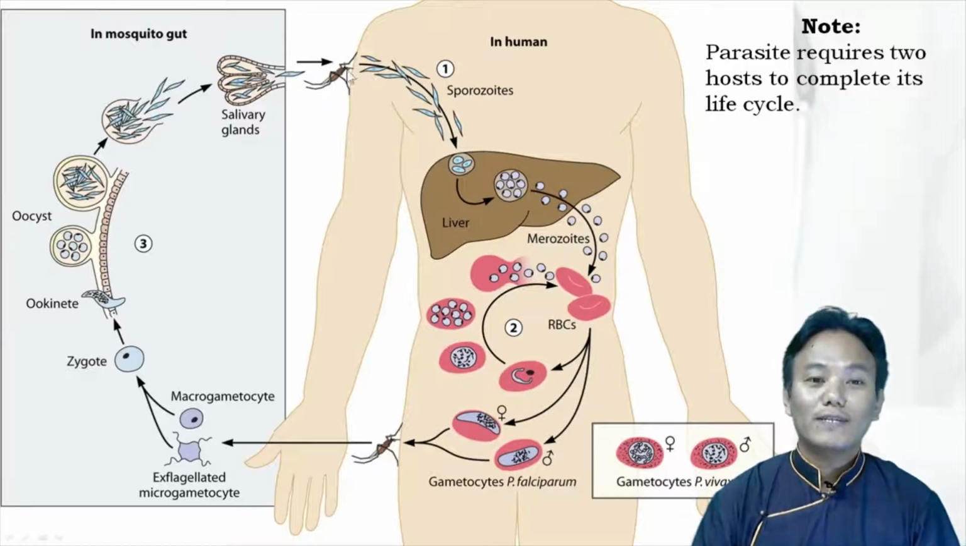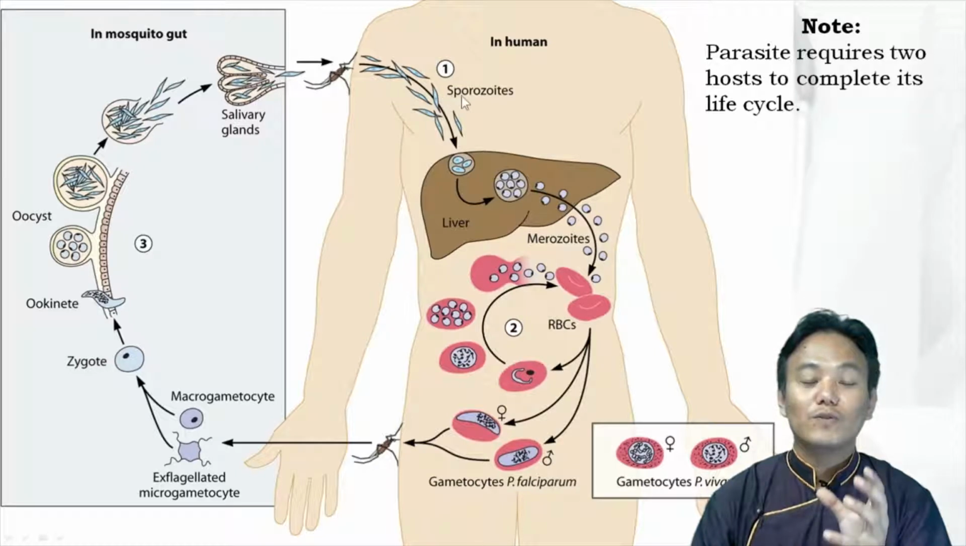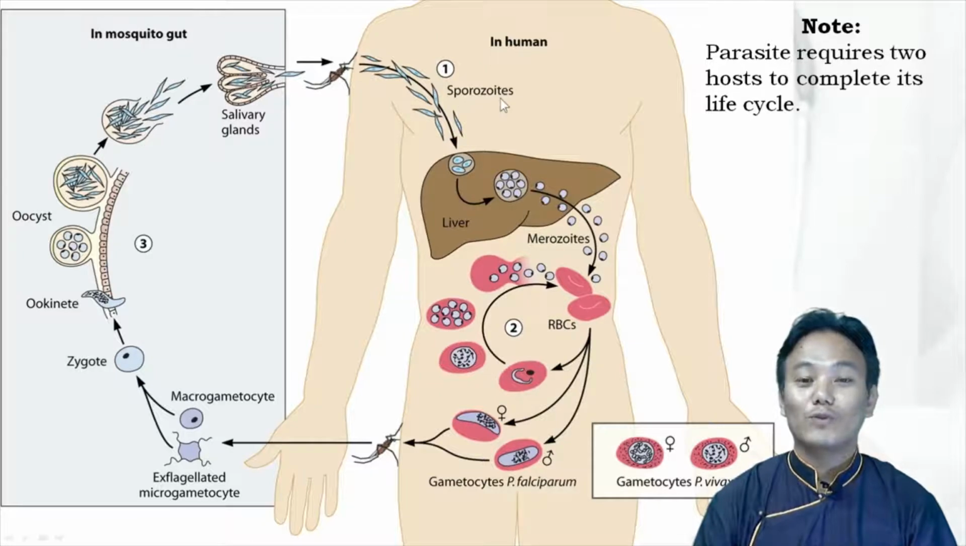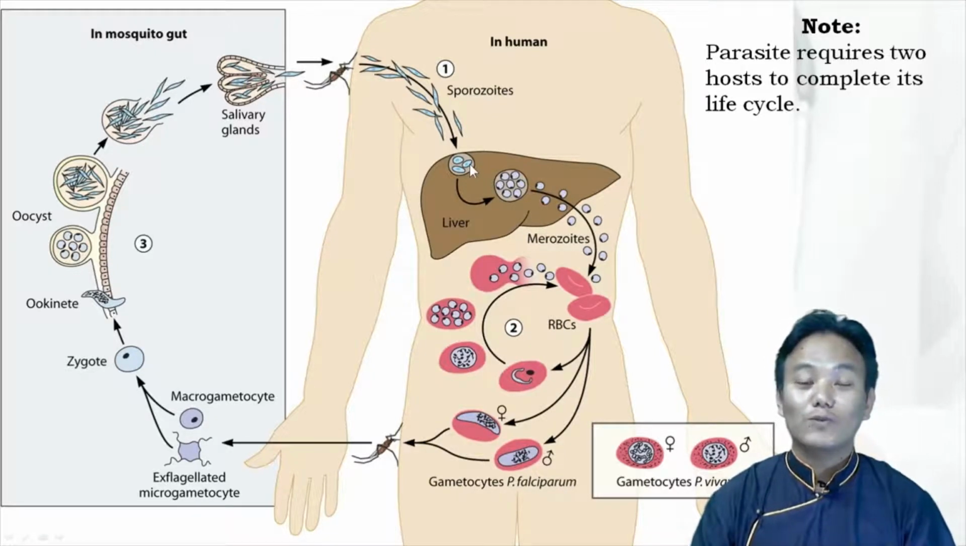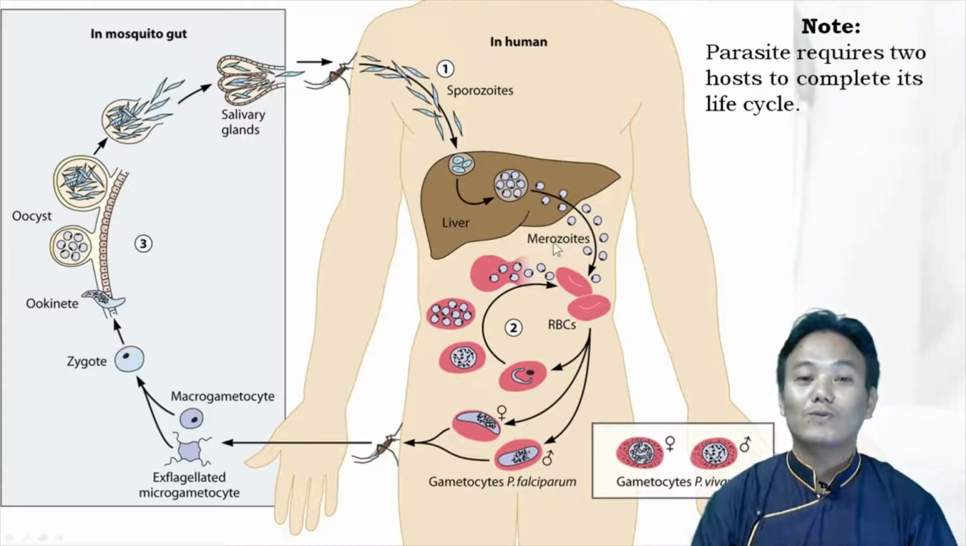When an infected mosquito bites a healthy human being, along with the saliva of the mosquito, the sporozoite form of the Plasmodium enters the human bloodstream, right? The sporozoite goes and first of all infects the human liver cells. Inside the human liver cells, the sporozoite reproduces asexually and produces lots and lots of merozoites. Okay, so sporozoites turn into merozoites through asexual reproduction.